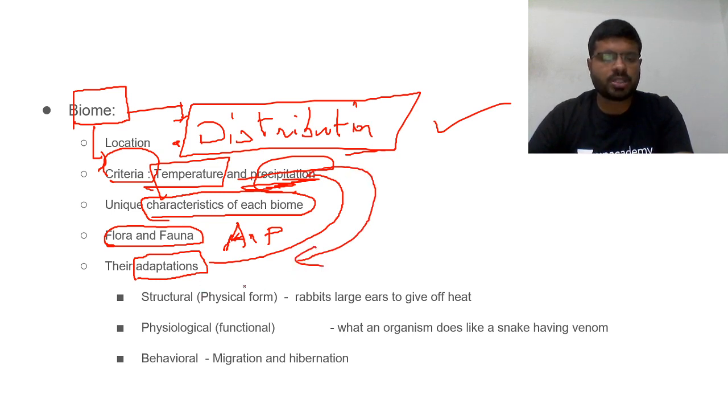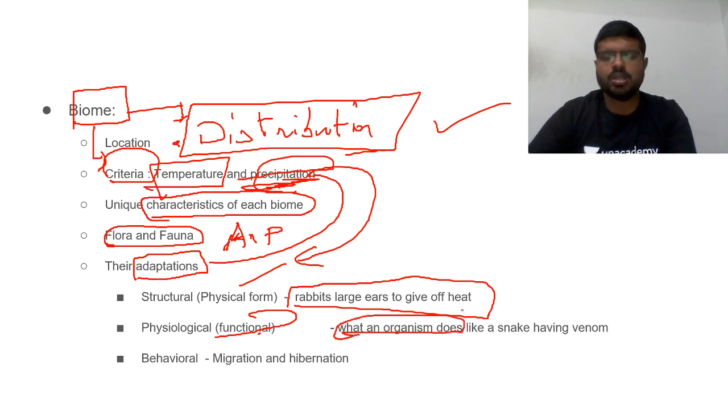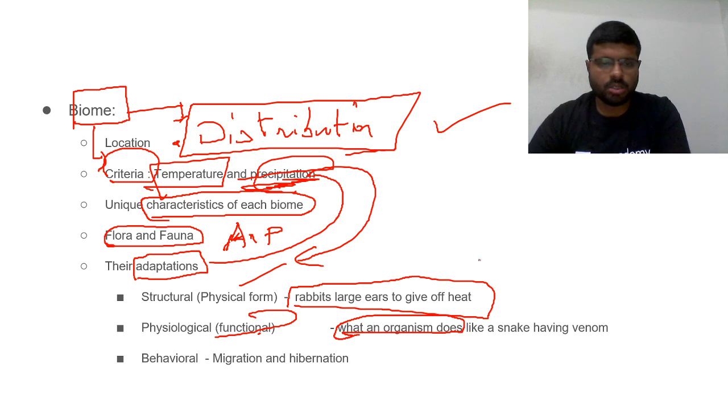Their adaptations might be in their physical form, like rabbits having large ears to give off heat, or a functional form, like what an organism does. That is, a snake having venom, or a plant secreting some kind of harmful toxic elements so that it can be safe from herbivores. Behavioral adaptations include animals moving away, migration, or hibernating.